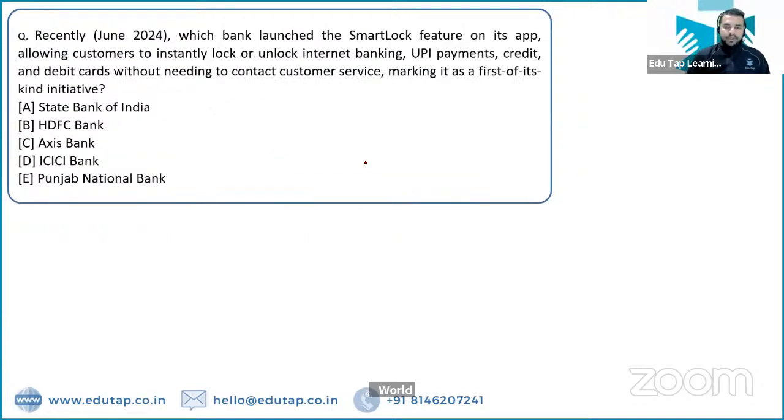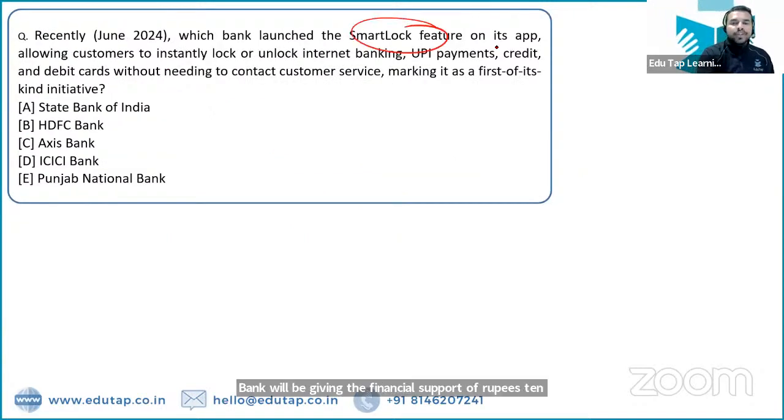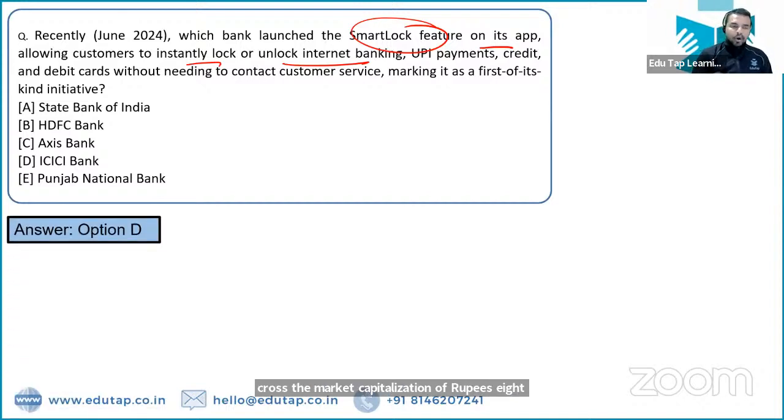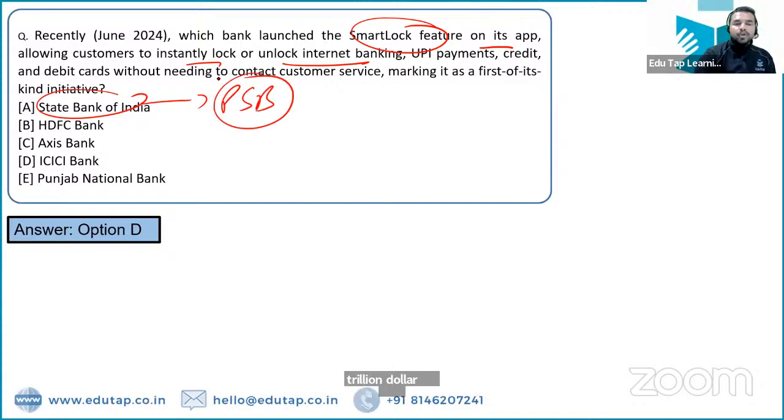Right? Next question. So which bank has launched the smart lock feature on its app, allowing customers to instantly lock or unlock internet banking? It is the same bank, guys, which has basically become the second bank after HDFC Bank to cross the market capitalization of rupees 8 trillion, and that is ICICI Bank. State Bank of India we have already covered. It is the first public sector bank to achieve this achievement.